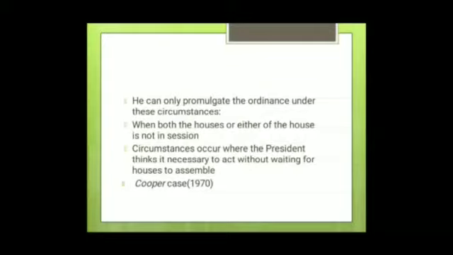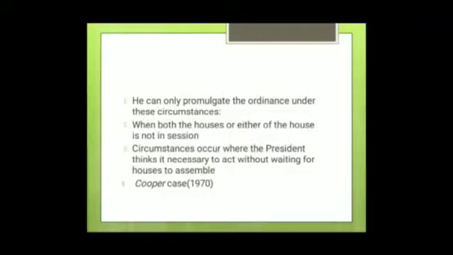If we start with the first point, he can promulgate an ordinance only in three circumstances. First, when both the houses or either of the houses are not in session, as already told. Then, when circumstances occur where the President thinks it necessary to act without waiting for the houses to assemble. He can make an ordinance when he is satisfied that circumstances exist which make it necessary for him to take some immediate action.